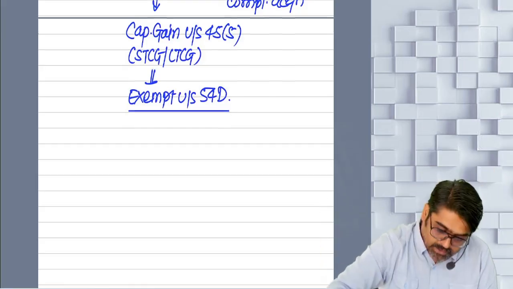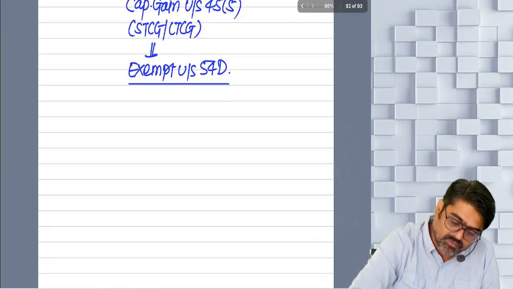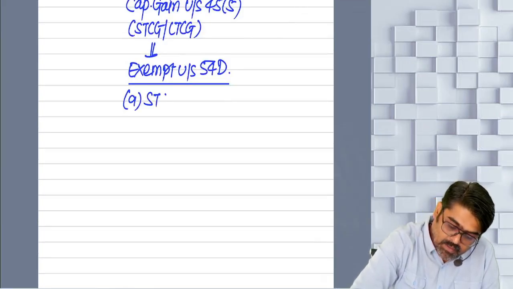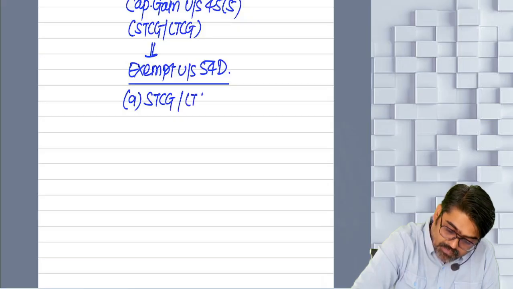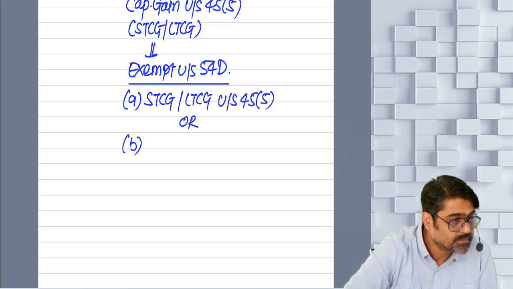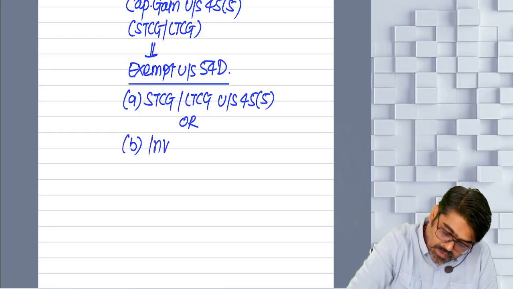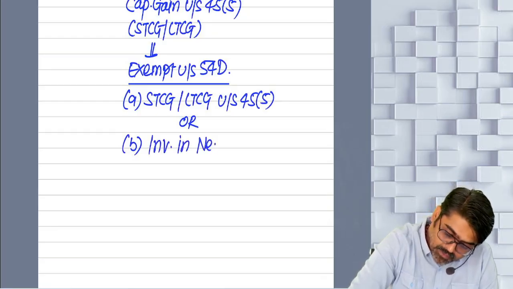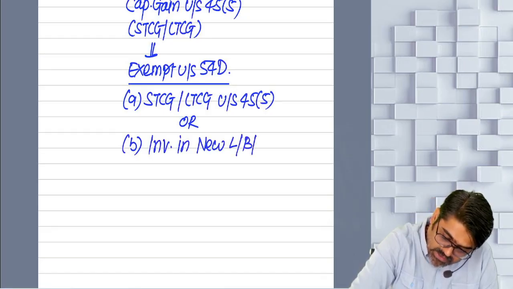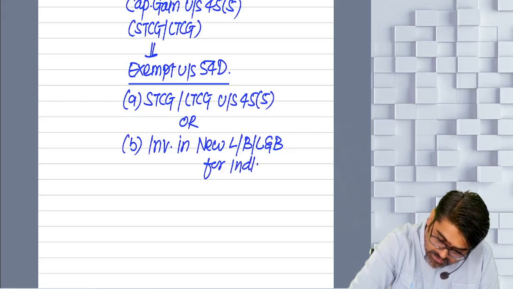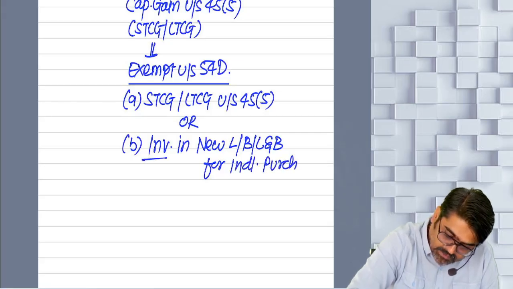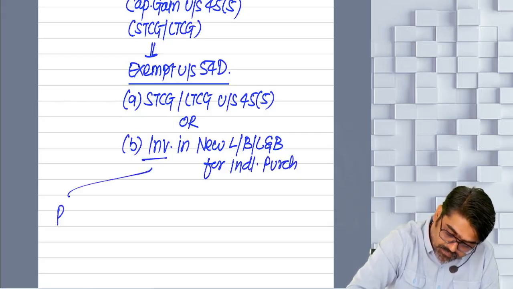Getting my point? So tell me, exemption under section 54D will be how much? The amount of your short-term capital gain or long-term capital gain which you have ascertained under section 45(5), or B, amount of investment in new land or building or land and building for industrial purpose. Investment means cost of purchase.